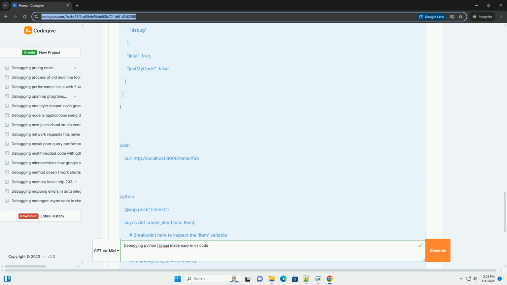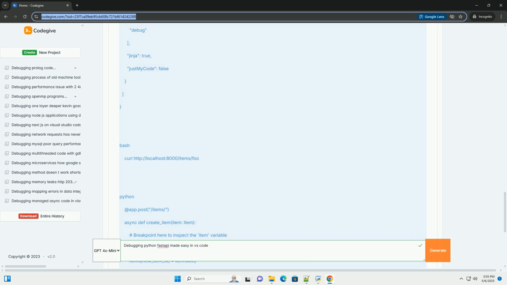Breakpoints not hitting. Make sure the breakpoint is set on an executable line of code. Verify that the args in your launch.json configuration are correct. Ensure that the code you're debugging is actually being executed by the running process. If you're using the --reload option in uvicorn, sometimes changes aren't picked up immediately. Try restarting the debugger.